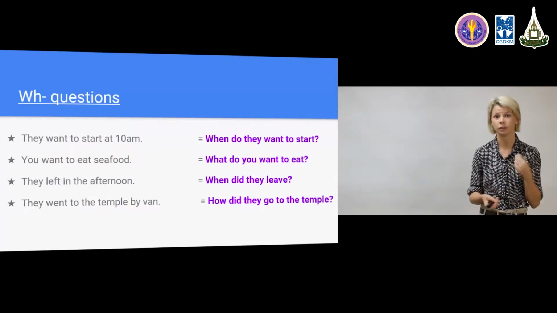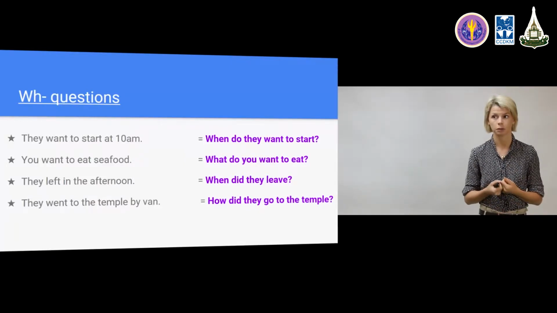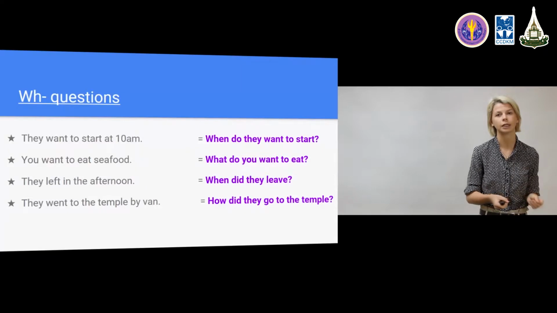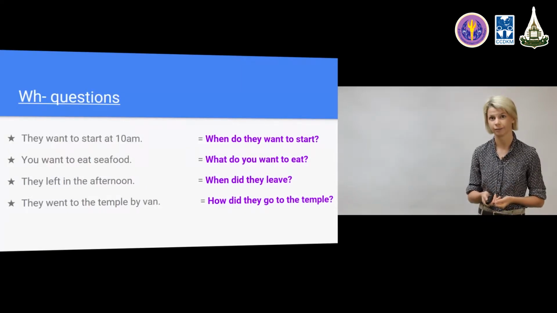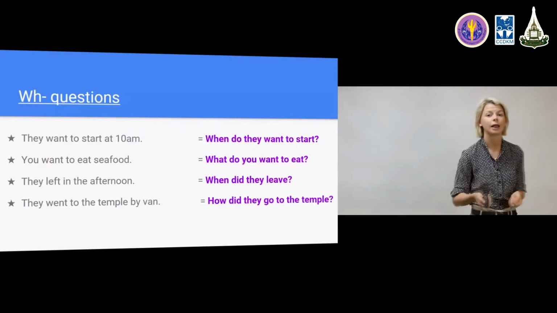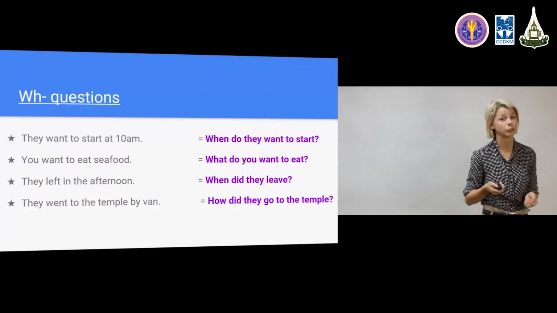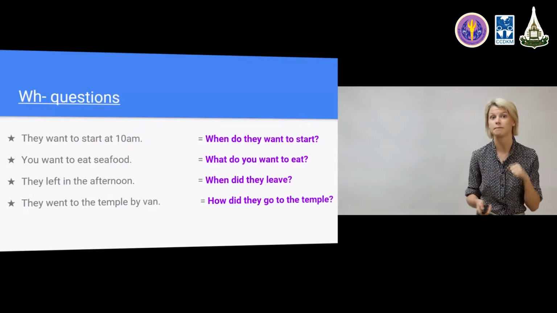You can just give a one-word response or make it a bit longer. Seafood. I want seafood. I like seafood. Can we have seafood? You can answer whatever. Just give the information that the question needs. So that's the key to answering a WH question: information.